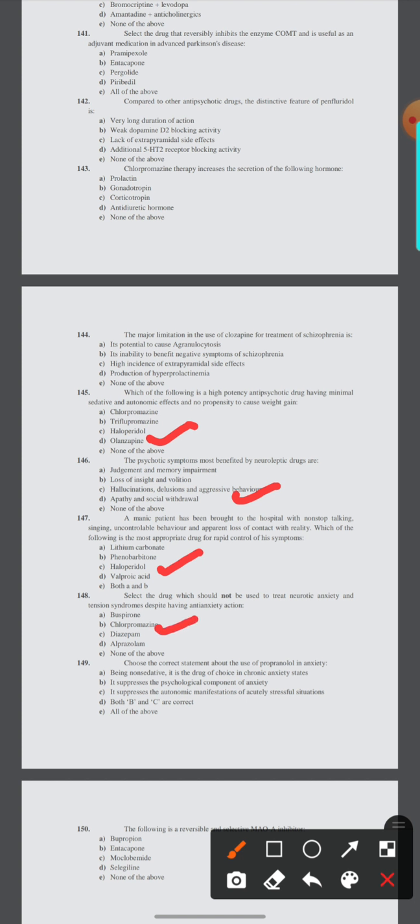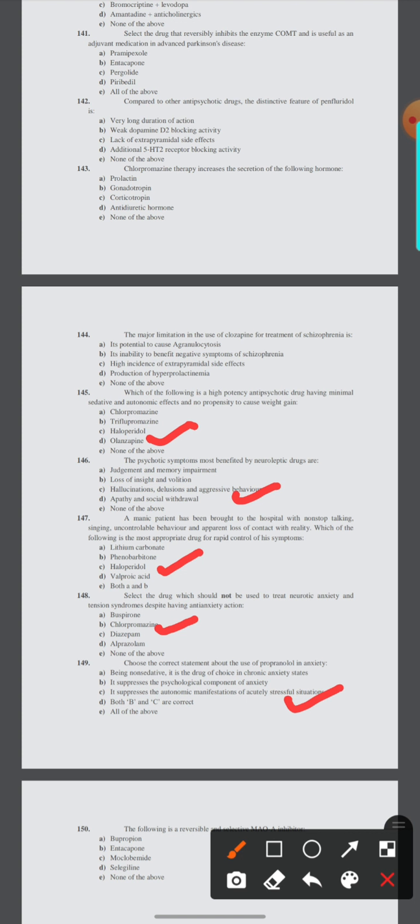149. Choose the correct statement about the use of propranolol in anxiety. Being non-sedative, it is the drug of choice in chronic anxiety states. It suppresses the psychological component of anxiety. It suppresses the autonomic manifestations of actual stressful situations. Both B and C are correct, or all of the above. Here the option is C, it suppresses the autonomic manifestations of actual stressful situations.